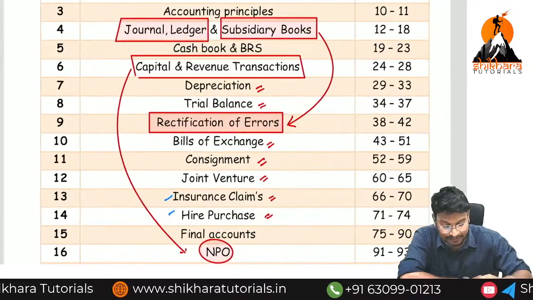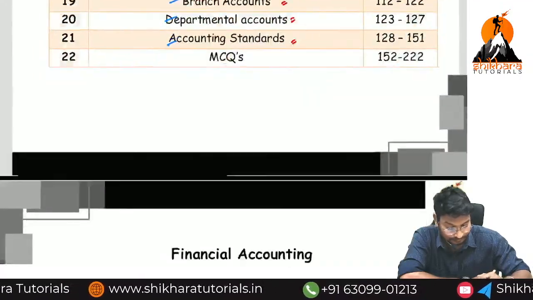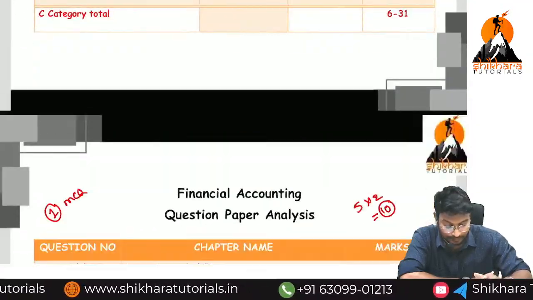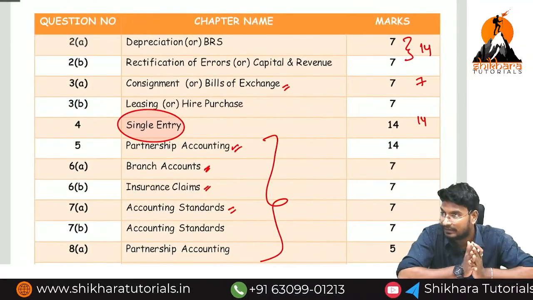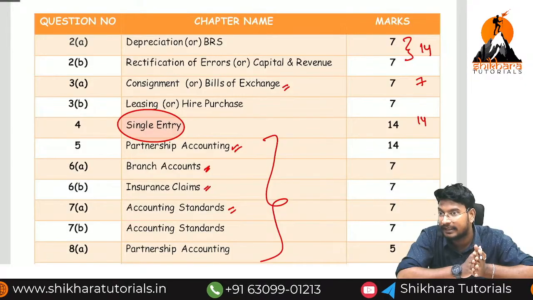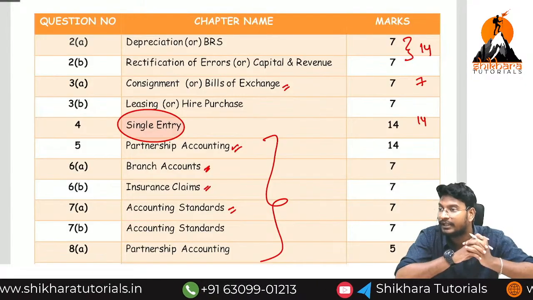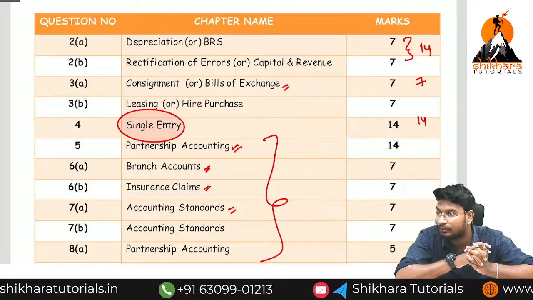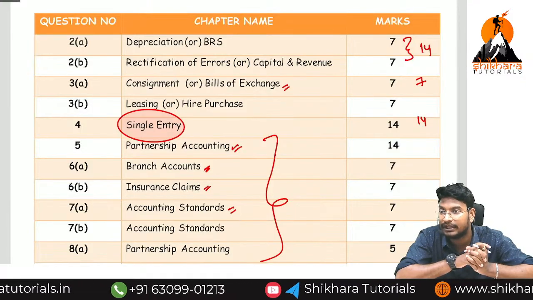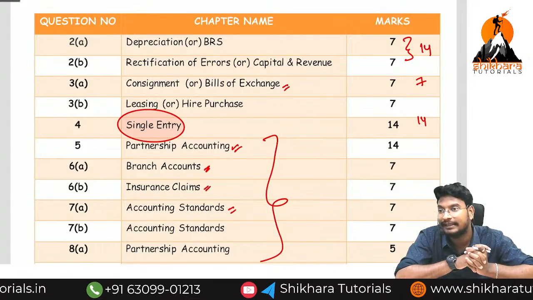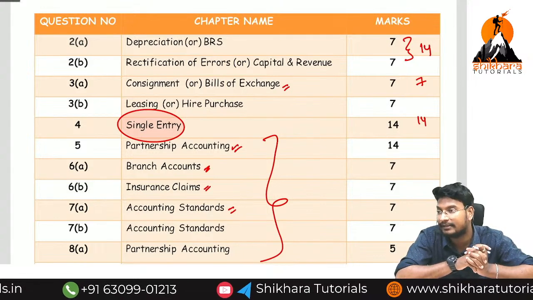So if you see the scenario, totally we are having two parts, right? Section A, they will give 15 MCQs. Each one carries 2 marks. How many marks? 30 marks. Section B, they will give how many questions? 7 main questions. In those 7 questions, we are having sub questions also.